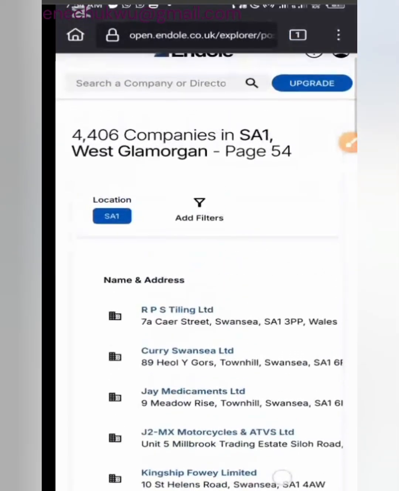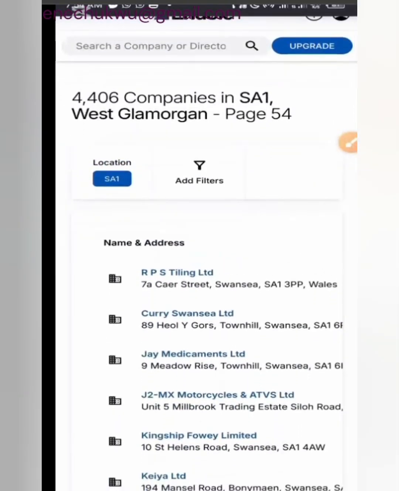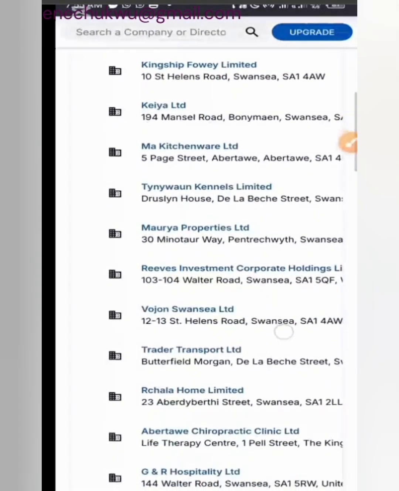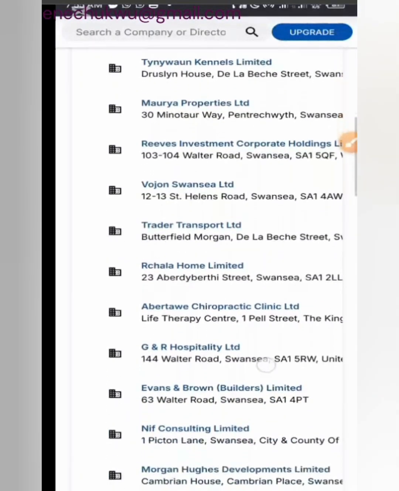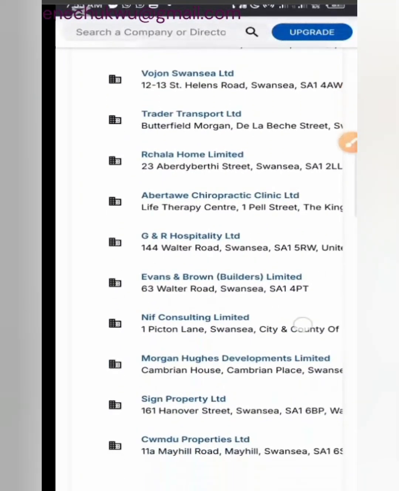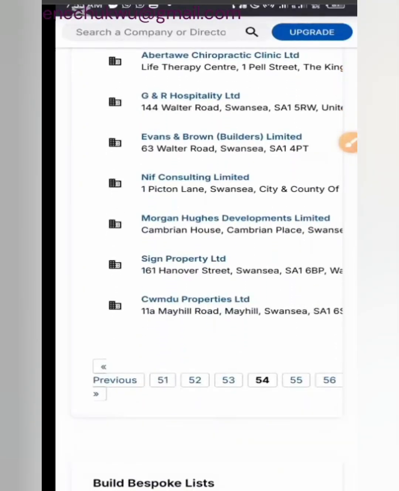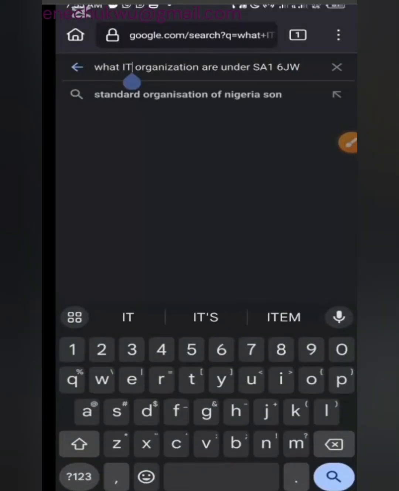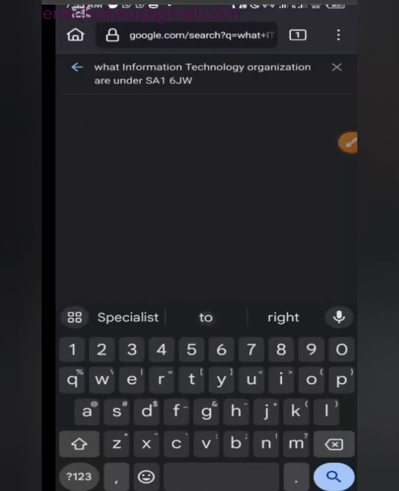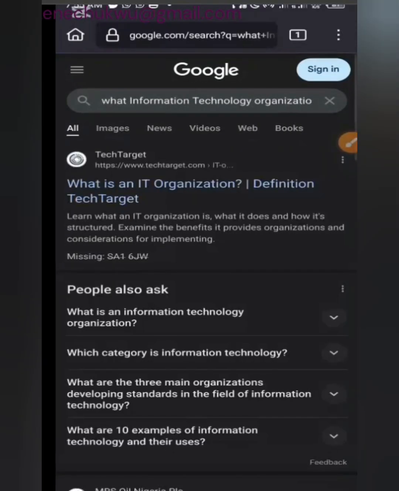Okay, this is SA1 West Glamorgan. You can see it there. So let's just see. This one is Properties Limited. Let's see. So all these are mostly properties. Let me check my search results. Let me make it easier to understand. What information technology organizations are under this?